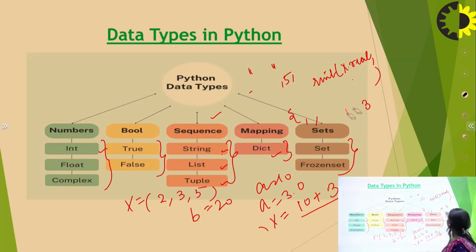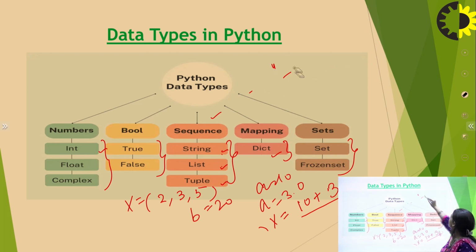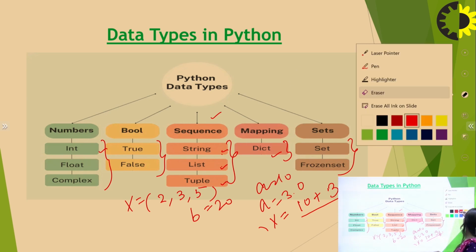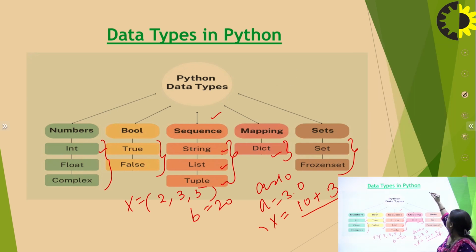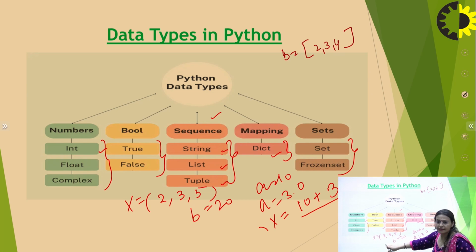If I ask what is the difference between list, tuple, and dictionary: this is a list, this is a tuple.